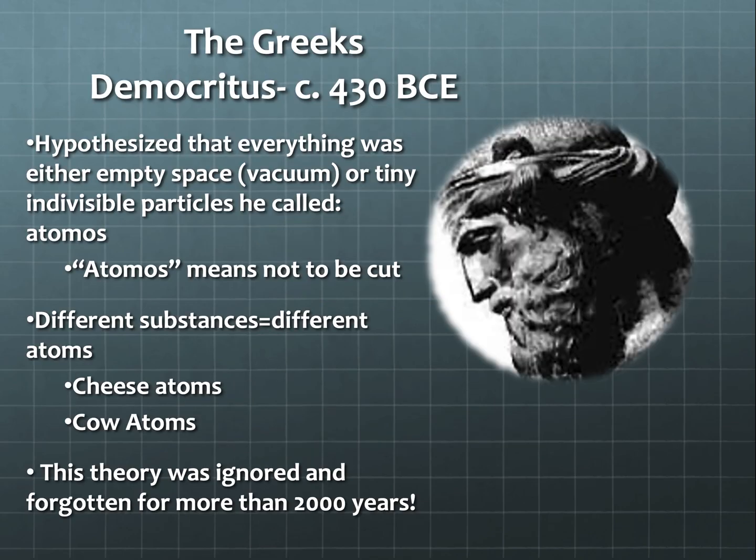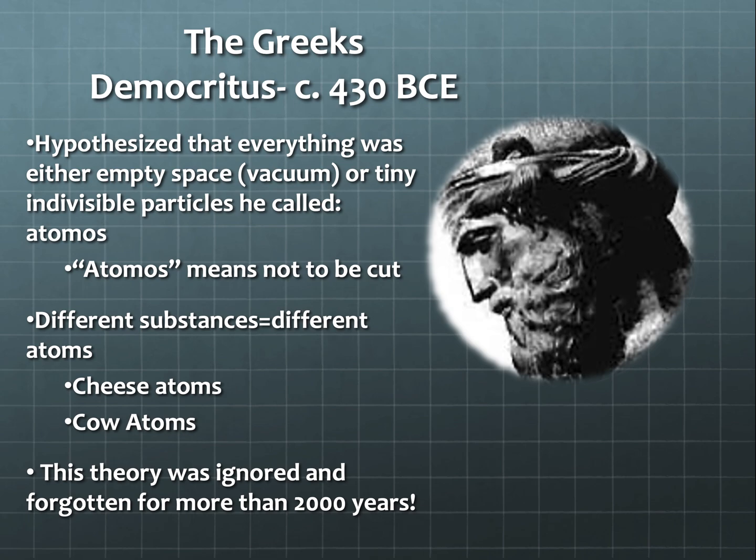The first person to come up with an idea of an atom was Democritus. He hypothesized that everything was made up of either empty space or tiny indivisible particles that he called atomos. Essentially, you could take any substance and keep cutting it in half until you got to a substance so small you couldn't cut it in half anymore, and that would be an atom.